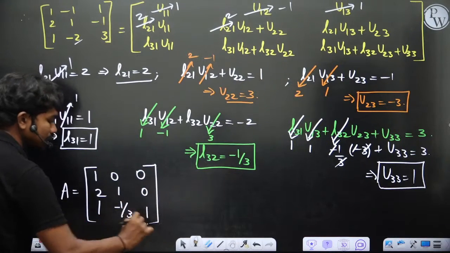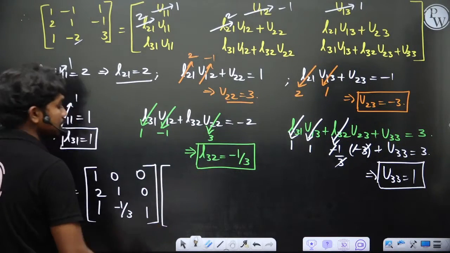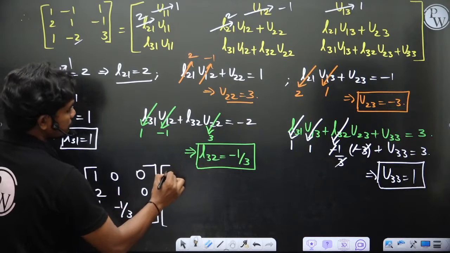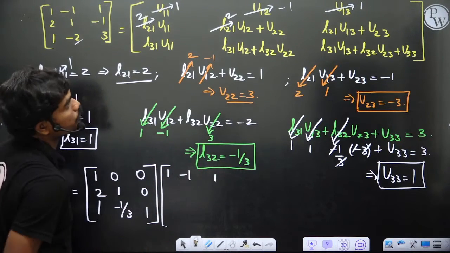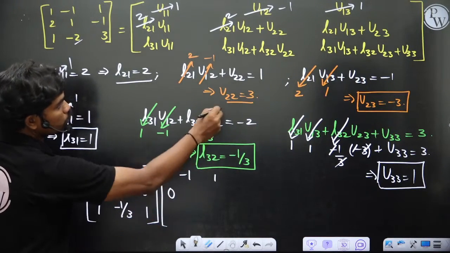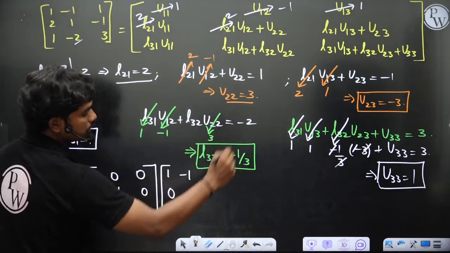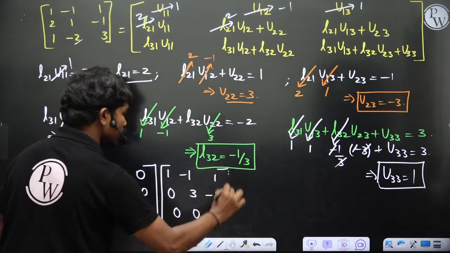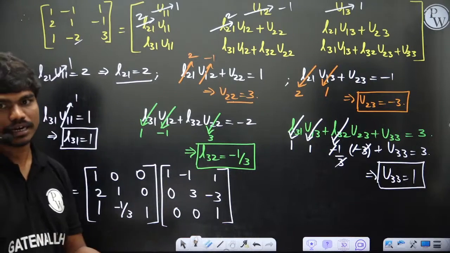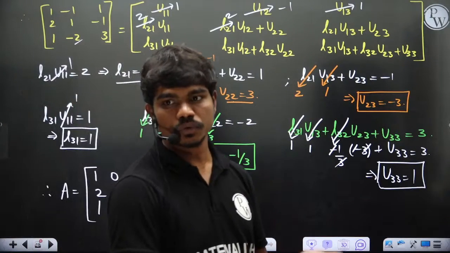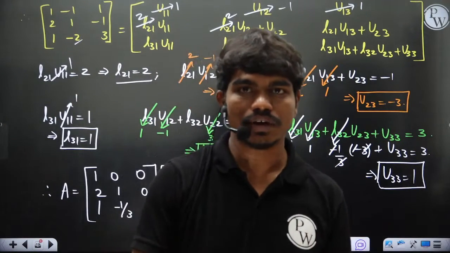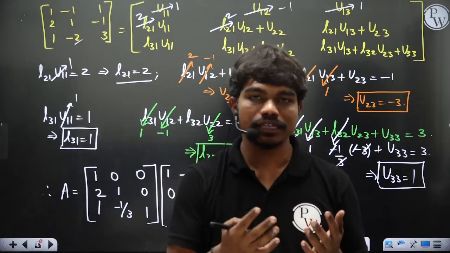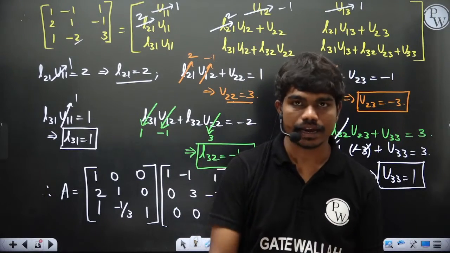This is my lower triangular matrix, multiplied by the upper triangular matrix: U11, U12, U13 as 1, -1, 1, then 0, U22 is 3, U23 is -3, then 0 0, U33 is 1. This is how we have the LU decomposition for this matrix. Did you understand how we calculate the elements in L and U, so that the multiplication of L and U gives you A again? Clear?